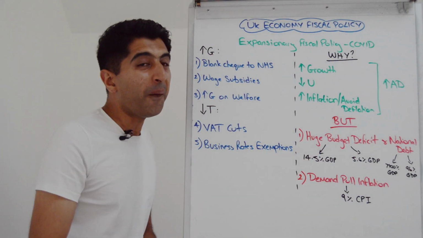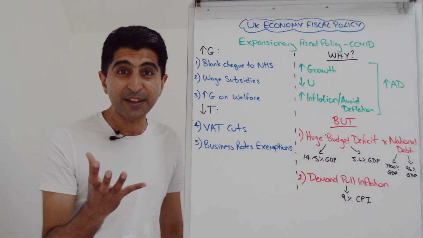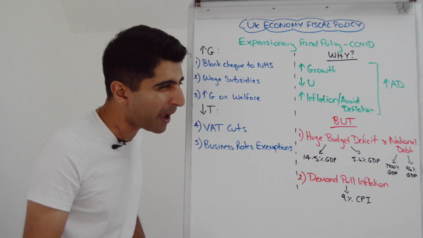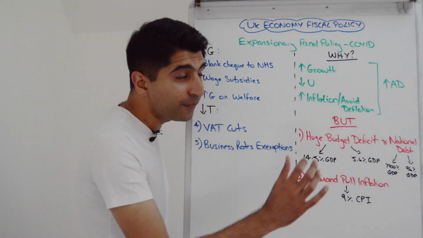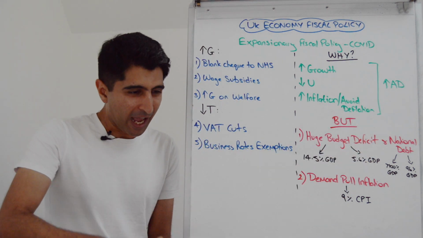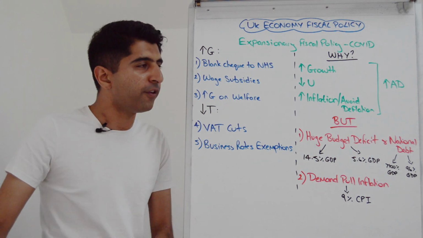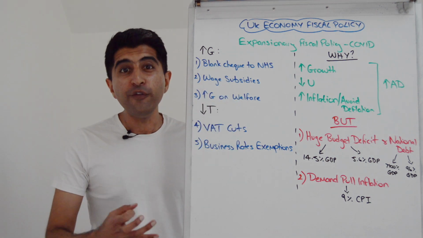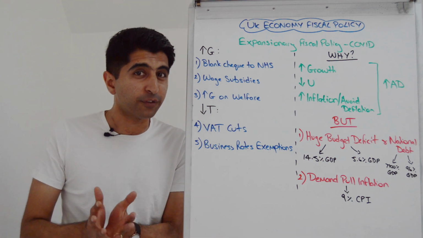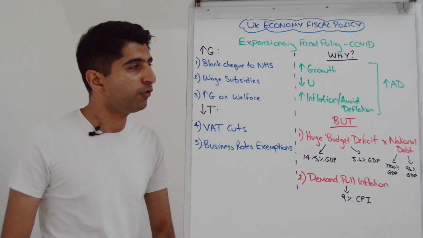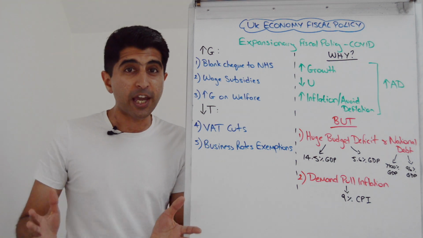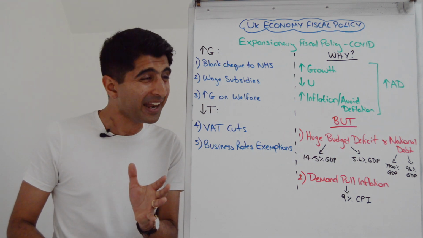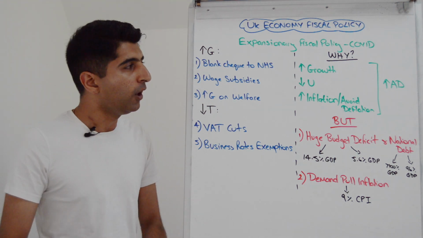Well, the reasons why are very much the same reasons that you guys have learned in the classroom. So expansionary fiscal policy to try and stimulate aggregate demand and try and help an economy out of a recession. Bear in mind that the COVID economic crisis was the deepest recession we've had for 300 years. In 2020, the UK economy contracted by 10%. Which is remarkable when you think about it.